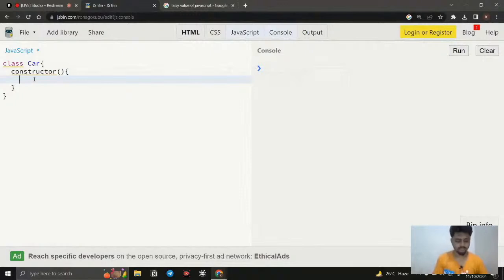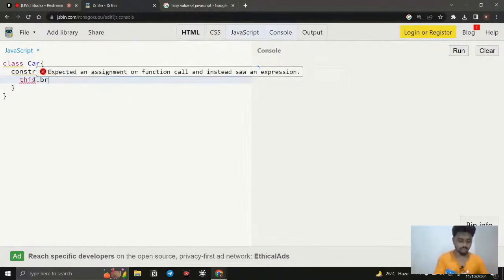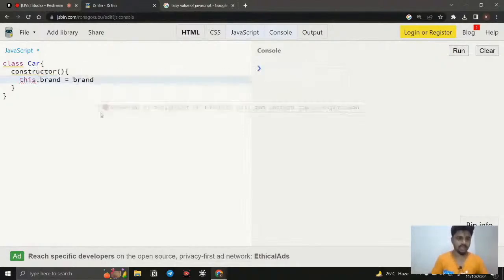For example, if someone calls this.brand, this is going to be the brand. Where do we get this brand from? We will get it from the place where this class gets declared. So I just say where the new is. Now you can see we are accessing the brand. It is nothing but a function that is available by default in JavaScript.